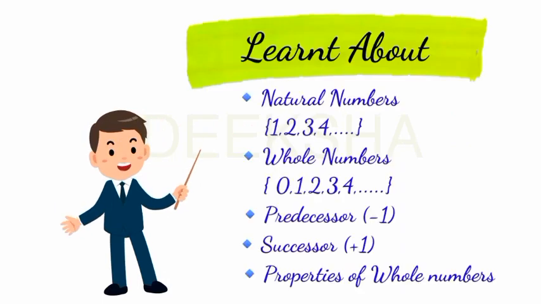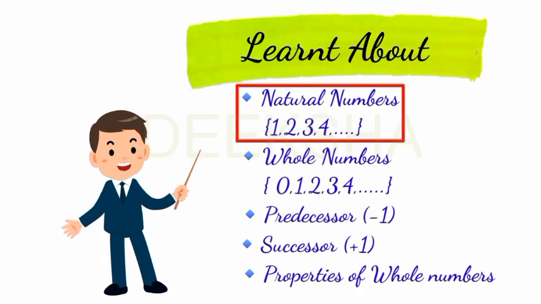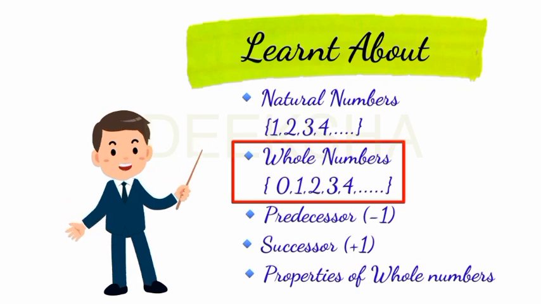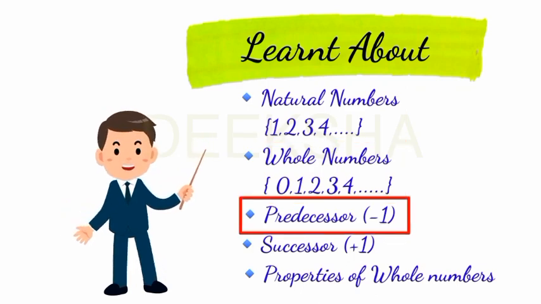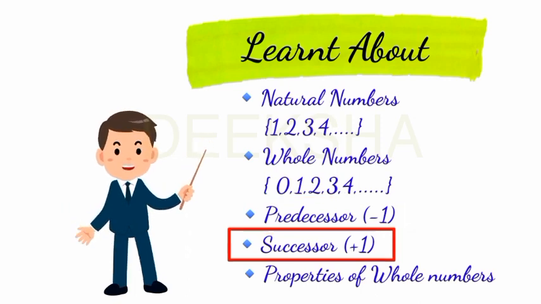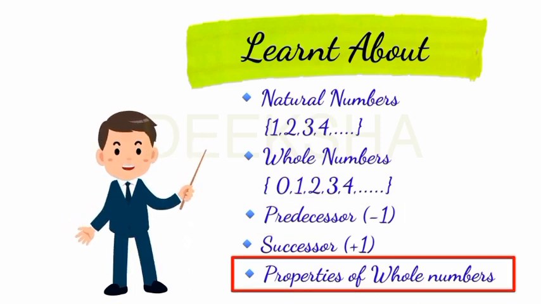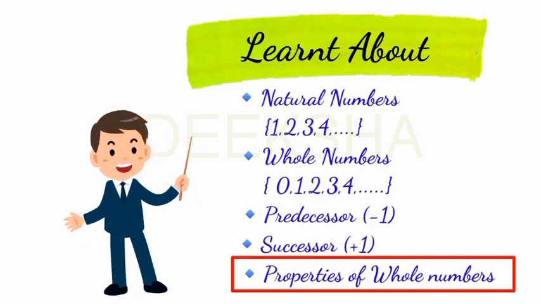So students, today you have learnt about the natural numbers which start from 1, whole numbers which start from 0, predecessor, subtract 1, successor, add 1. Then you have studied some properties like closure property, commutative property, associative property, distributive property, property of 0 and the property of 1. Students, keep all these properties in your mind because these properties will help you in further classes to solve the exercise questions.